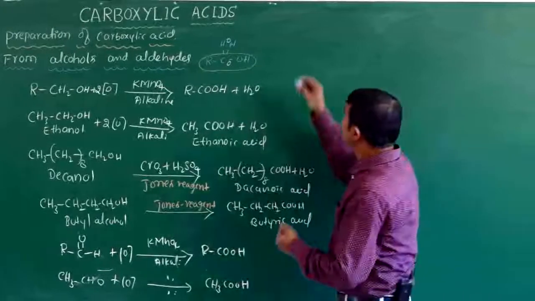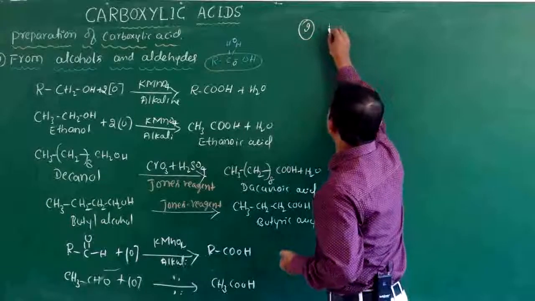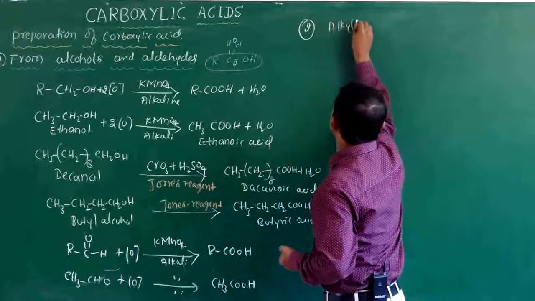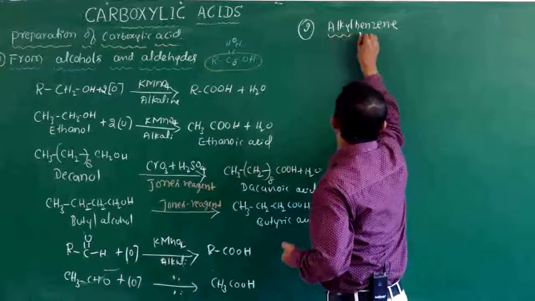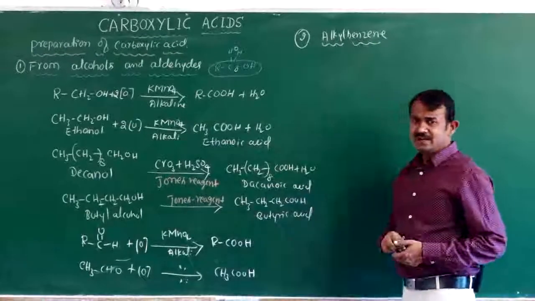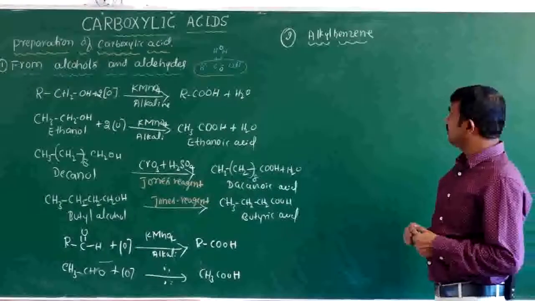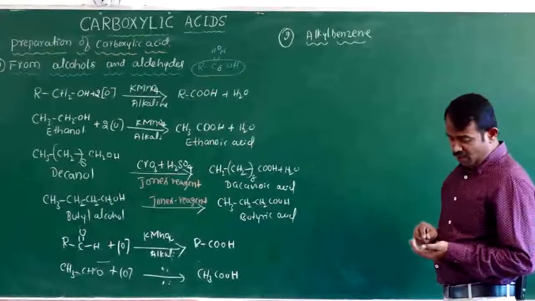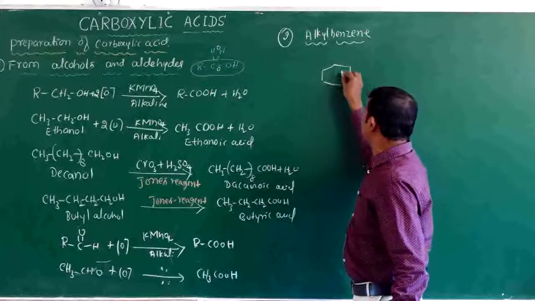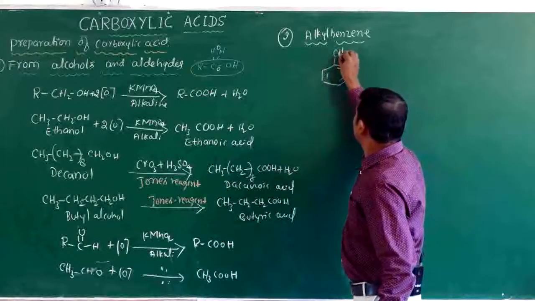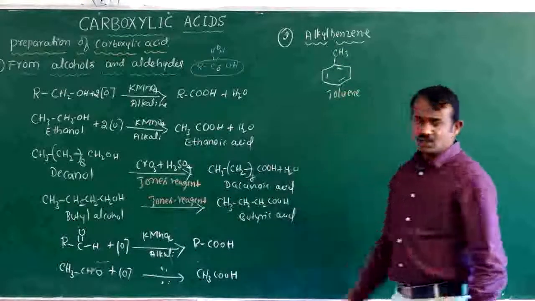Next we will go for the second method, preparation of carboxylic acid from alkyl benzene. This is also an important reaction. Take the alkyl benzene, methyl benzene, another name toluene.